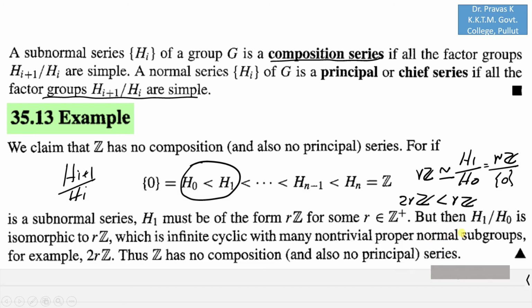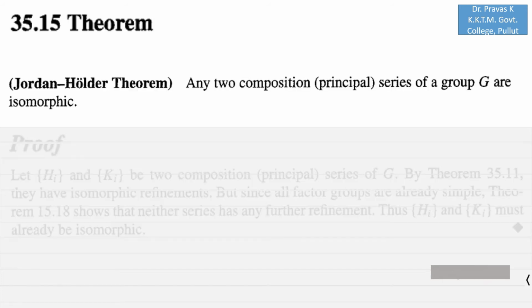So you can see that this rZ can have infinitely many non-trivial proper normal subgroups. If you take 2rZ, it is a non-trivial normal subgroup of rZ, and hence H1 over H0 is not a simple group, and this condition is not satisfied for every i, and hence this series, which is an arbitrary subnormal series of Z, is not a composition series.